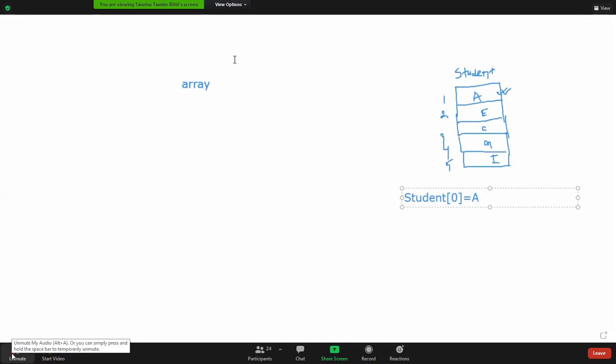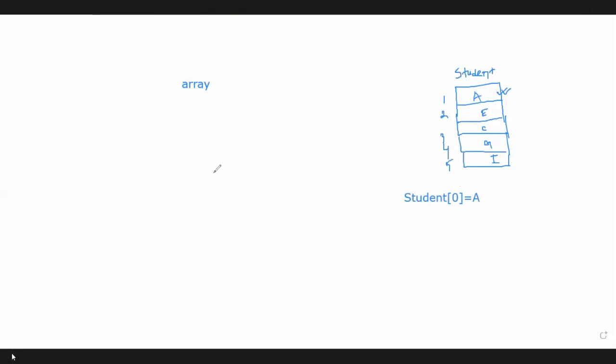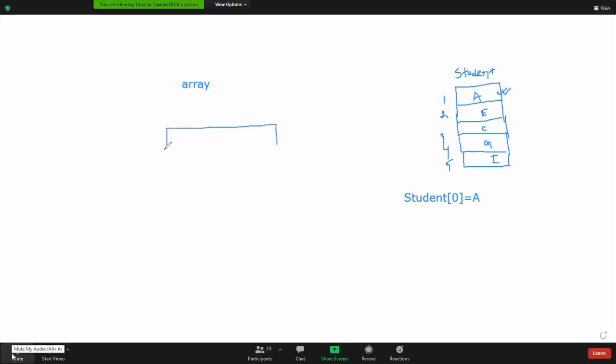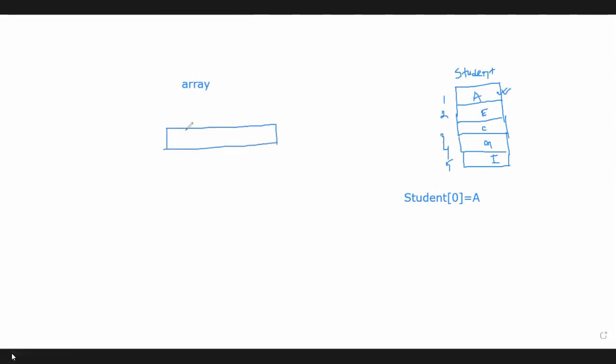So how can we store these data elements in memory or in the array? Array is a collection of similar type of data. Look at this, we are using some alphabetic data, so we cannot add some numerical data here. Array is always a collection of similar type of data, right? If we are using characters here, that means the data type will be character. And this array has 5 data elements, so how many memory locations do we need? 5 memory locations, right? Yes, ma'am. For storing 5 data elements.